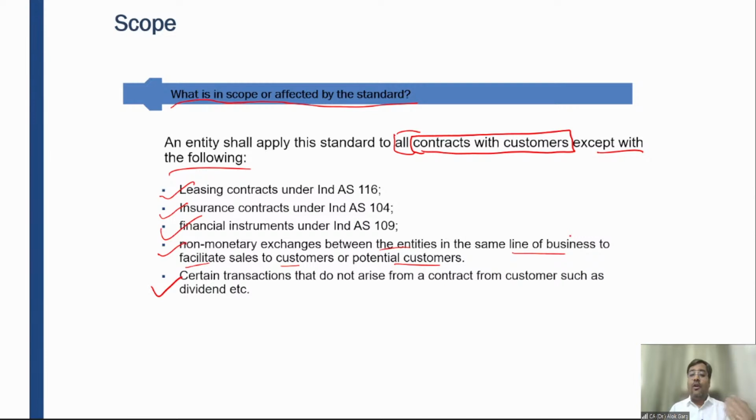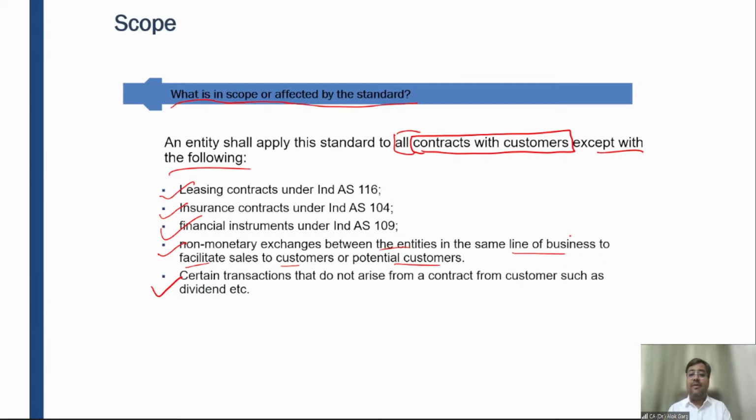Okay. Non-monetary exchanges between entities in the same line of business to facilitate sales to customers or potential customers. This is more about artificial revenue, right? You remember my Louis Philippe or garment company example, when there are 2 Louis Philippe outlets and each of them is selling goods to the other. Okay.